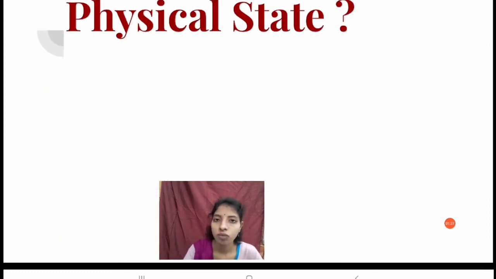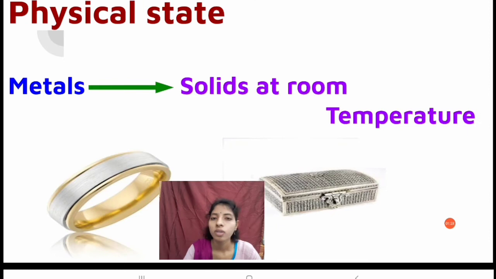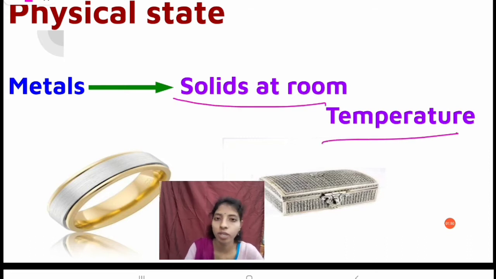Physical state. What is the physical state we have seen in metals? We have seen gold, silver, metals. Generally these are in solid state, right. So we can say that the metals are solid at room temperature. Okay, so the metals are solids at room temperature.